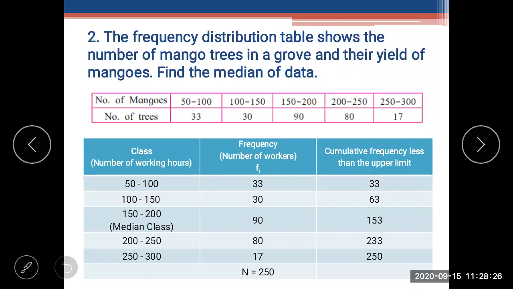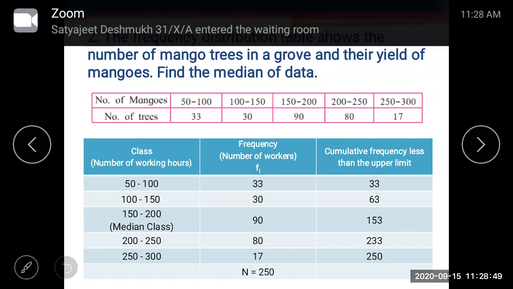So what is the median class? Yes, 150 to 200 is the median class. What will be the frequency? What will be the cumulative frequency? Yes, 63 is the cumulative frequency. Correct. Very good.